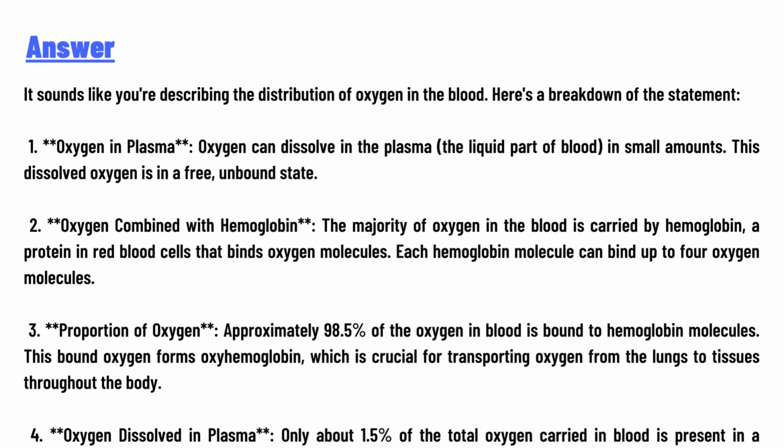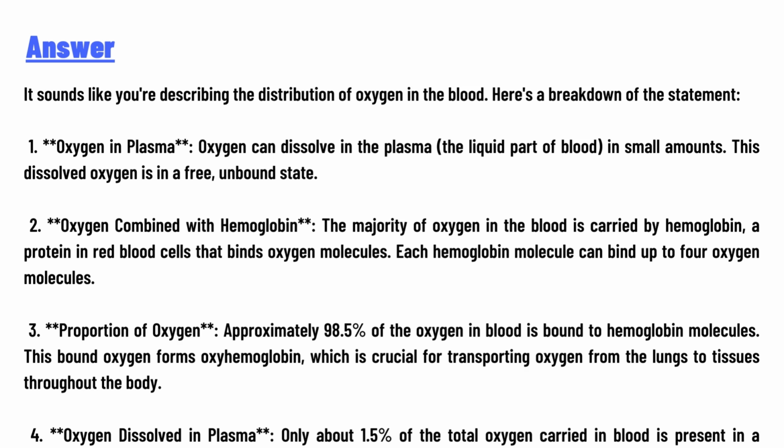it sounds like you are describing the distribution of oxygen in the blood. Here's a breakdown of the statement. 1. Oxygen in plasma. Oxygen can dissolve in the plasma, the liquid part of blood, in small amounts. This dissolved oxygen is in a free, unbound state. 2. Oxygen combined with hemoglobin. The majority of oxygen in the blood is carried by hemoglobin, a protein in red cells that binds oxygen molecules. Each hemoglobin molecule can bind up to 4 oxygen molecules.